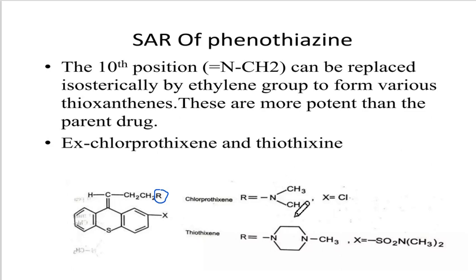So this R can be N(CH3)2, and if X is chloride, then it is chlorprothixene, and if this R has a piperazine nucleus and X is SO2N(CH3)2, then it is thiothixene.